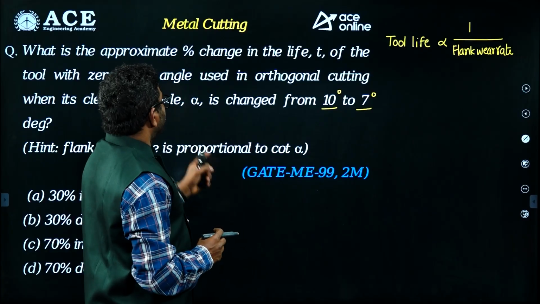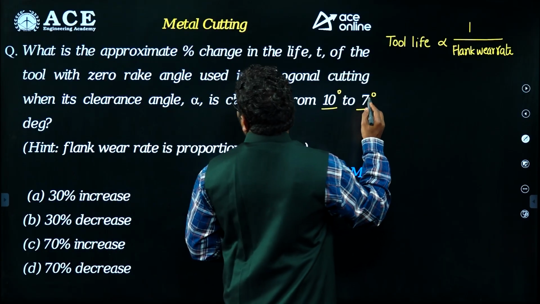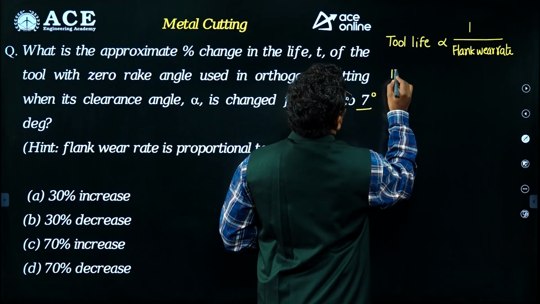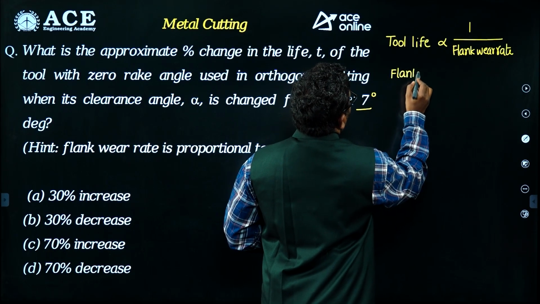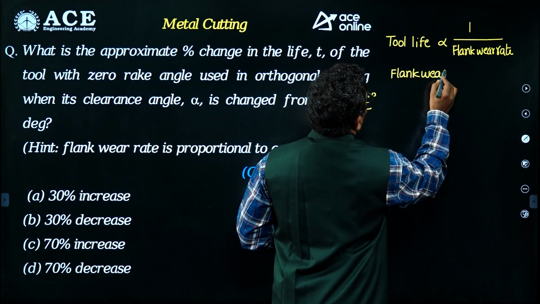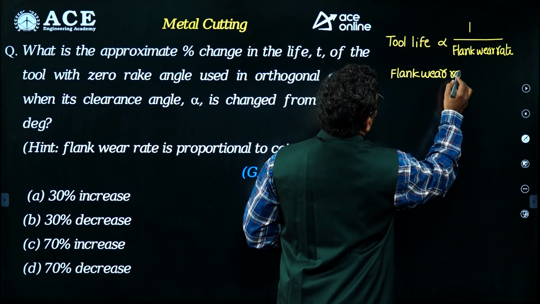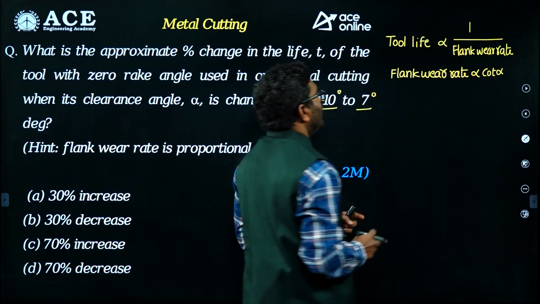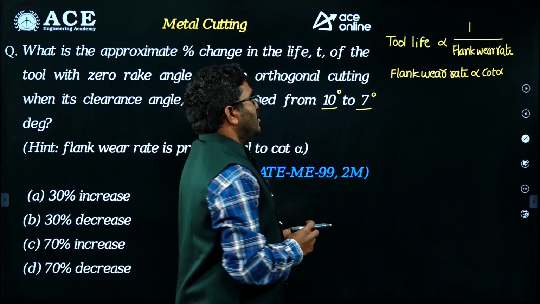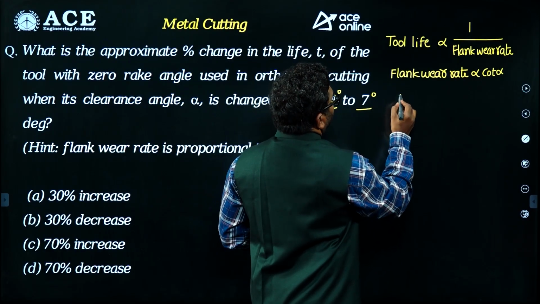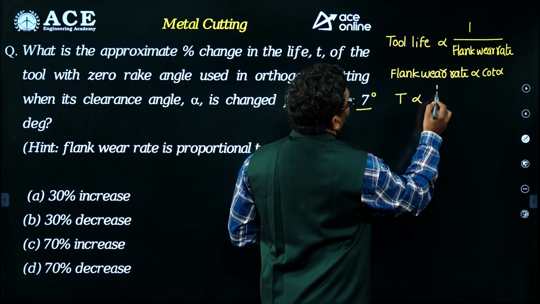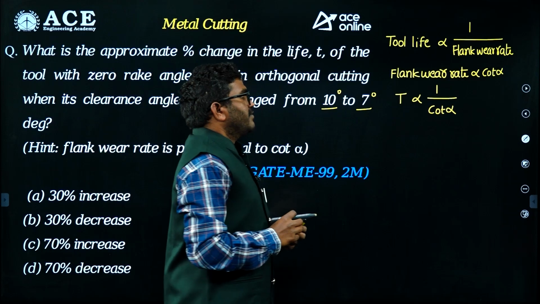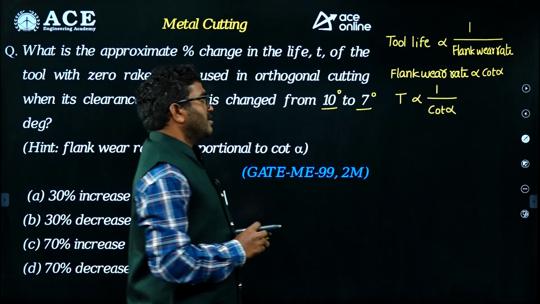Now here it is given in the question, flank wear rate is proportional to cot alpha. So I can write tool life T is proportional to 1 by cot alpha.